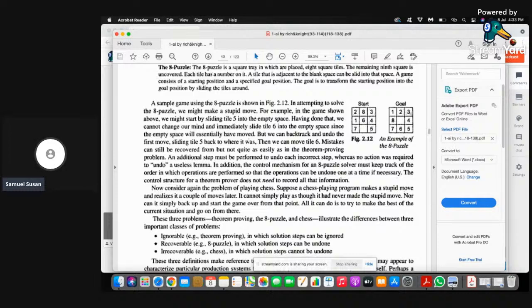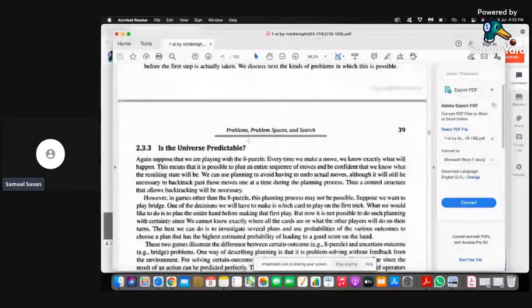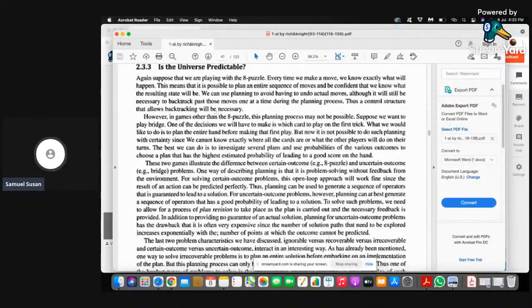So this is irrecoverable. And the next one is the universe predictable? In 2.3.3, the concept is the universe predictable? That is, can you understand the complexity of the problem, the number of states that are available? So when there's a two-player game, it is always difficult.